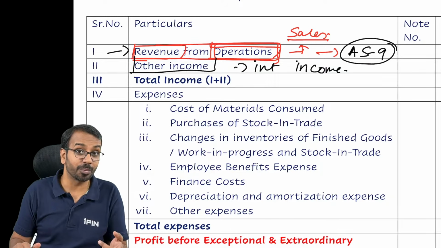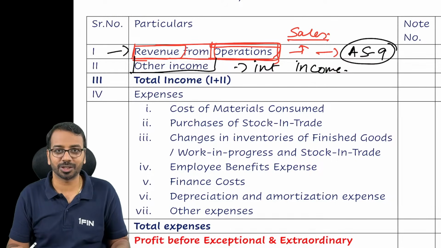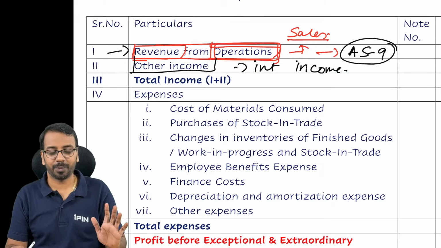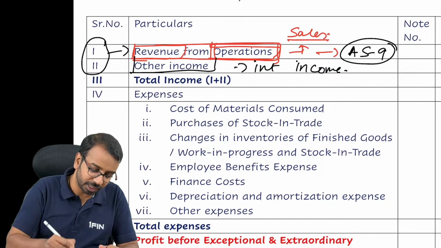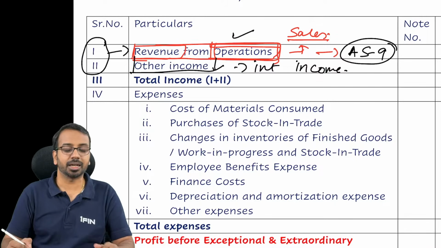is that my revenue from operation? That is not my revenue from operation. That is my other income. Okay. So, two items of income, revenue from operations and other income.